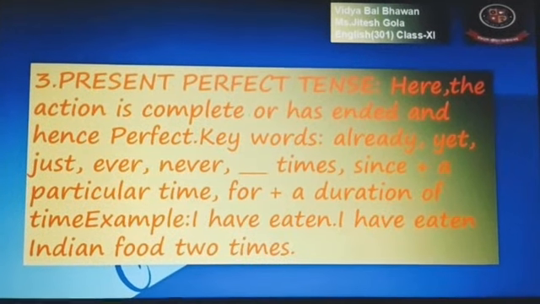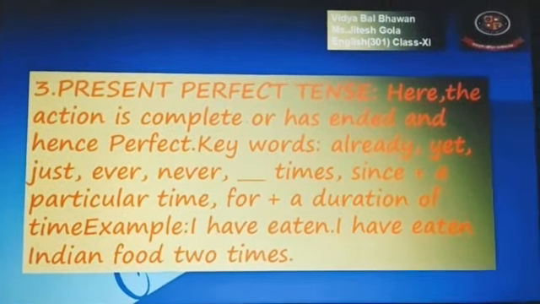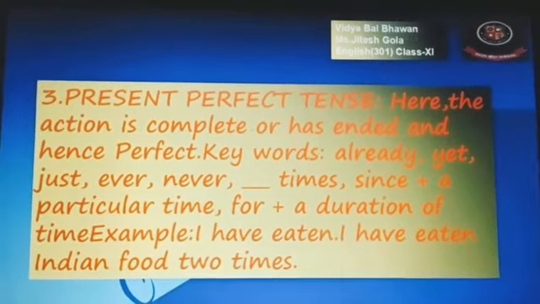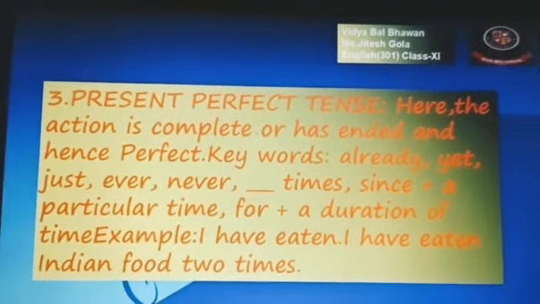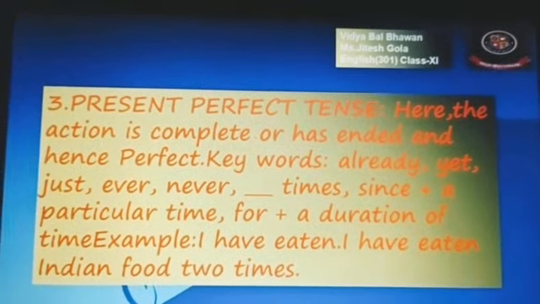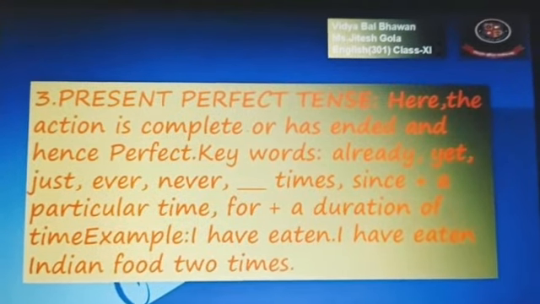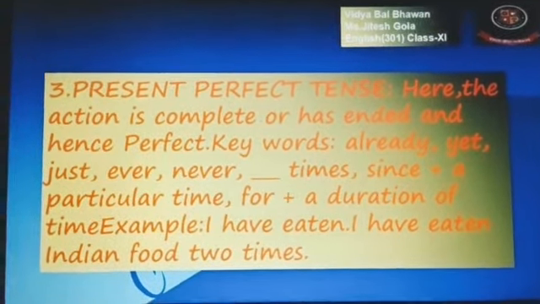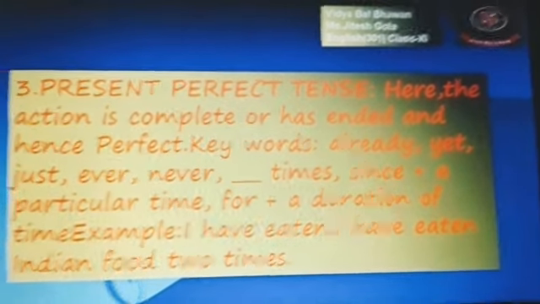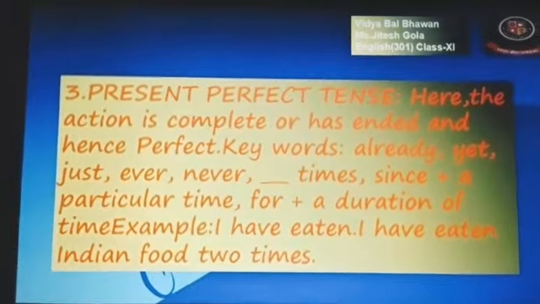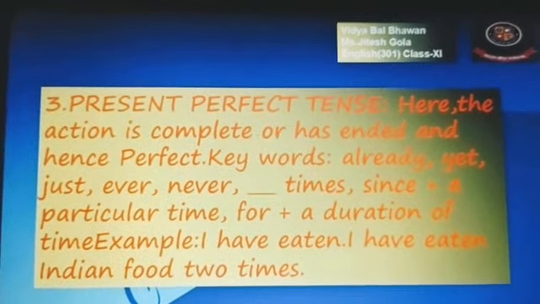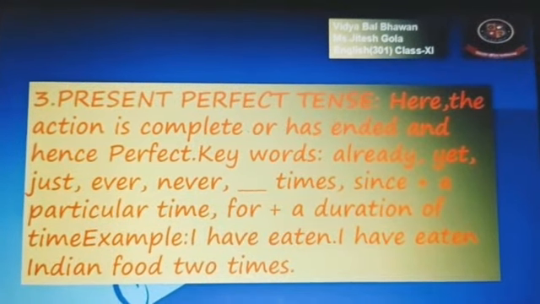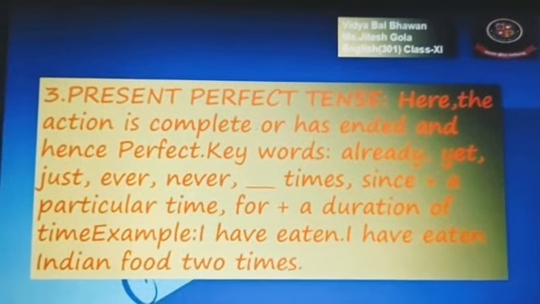For example, "I have eaten". Has and have are the symbols that these are present perfect tense. If you are writing sentences here, you can easily recognize it if you have written has and have. I have eaten Indian food 2 times. So the use of the helping verb is also going to help you recognize the tense, clear. In present perfect tense you have to use has and have plus the verb third form, clear.